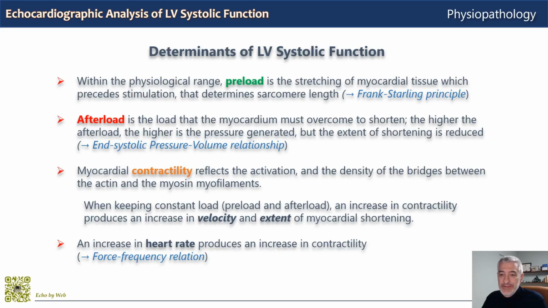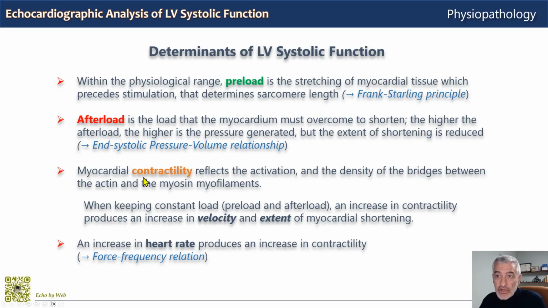Let's look more in detail into these determinants of left ventricular systolic function and their definitions. So, preload. Within the physiological range, preload is a stretching of the myocardial tissue which precedes stimulation, and that determines sarcomere length. And we will see this because it's the Frank-Starling law. Afterload is the load that the myocardium must overcome to shorten and produce output. The higher the afterload, the higher is the pressure generated, but the extent of shortening is reduced. As this is defined, we will see also this by the end systolic pressure-volume relationship.